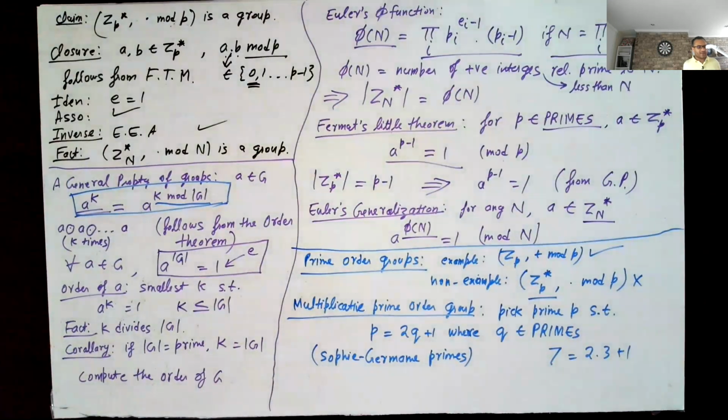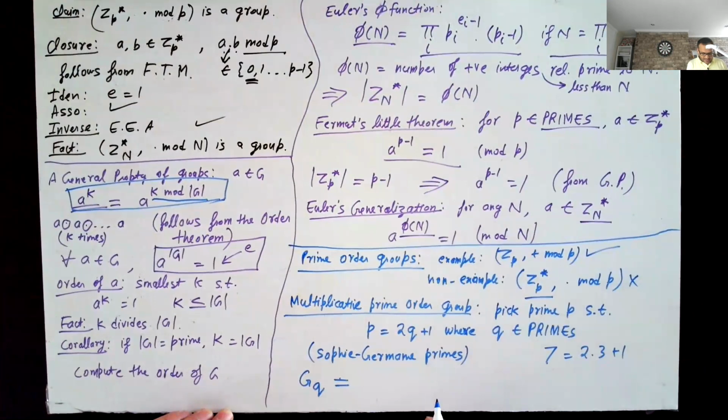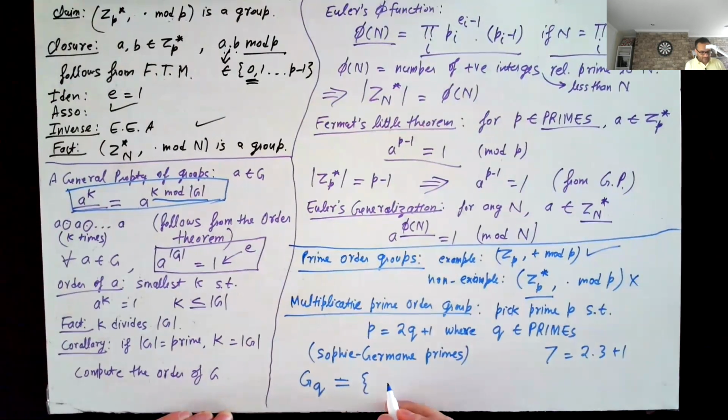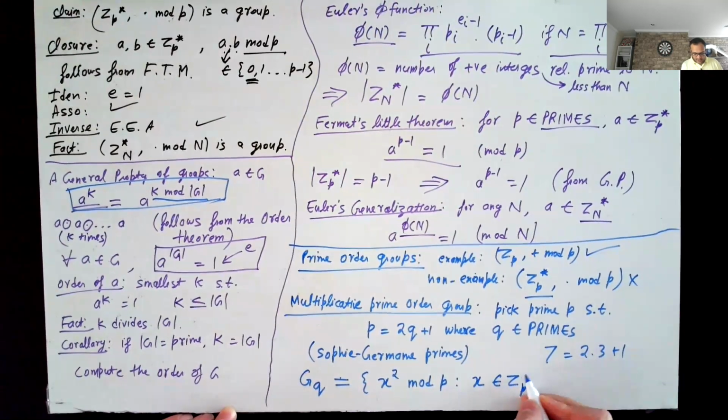And now we will define our group as follows. Let's call this group ZQ, and this is equal to the set of X square mod P such that X is in ZP star.